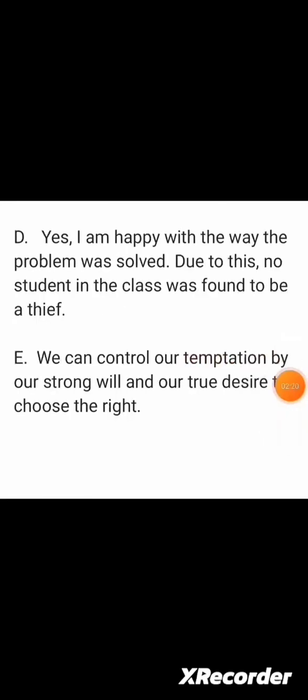Fourth, are you happy with the way the problem was solved? Give reason. Yes, I am happy with the way the problem was solved. Due to this, no student in the class was found to be a thief, because all students are equal.